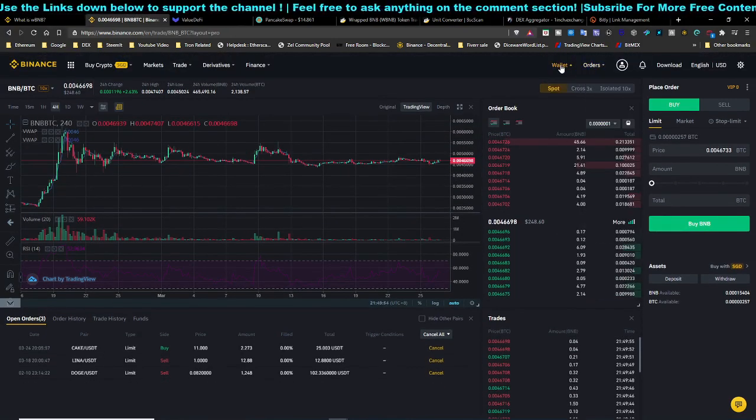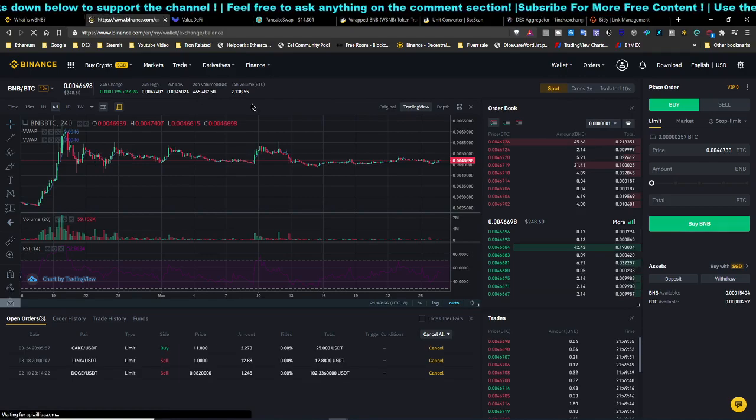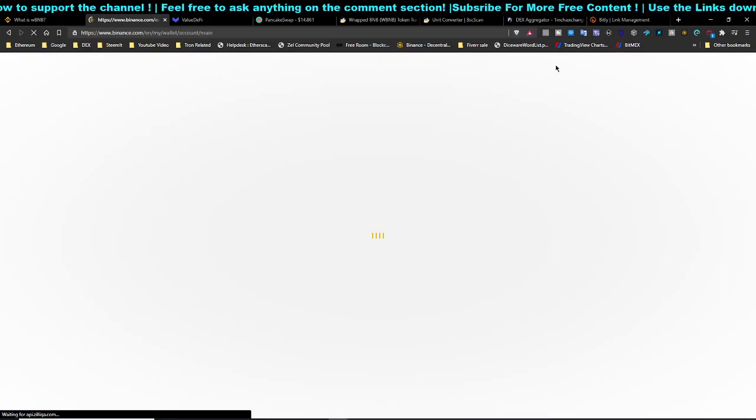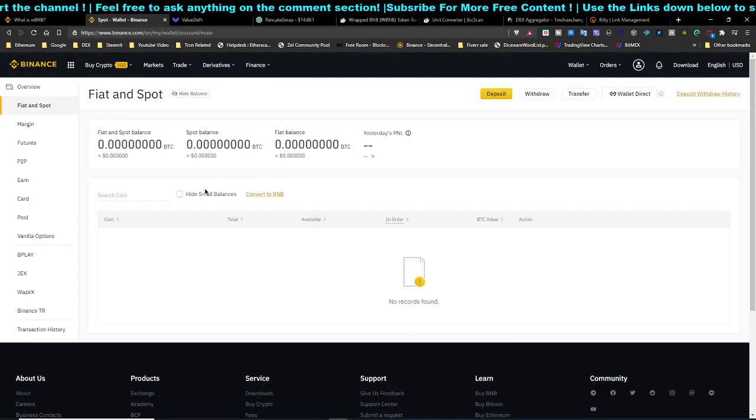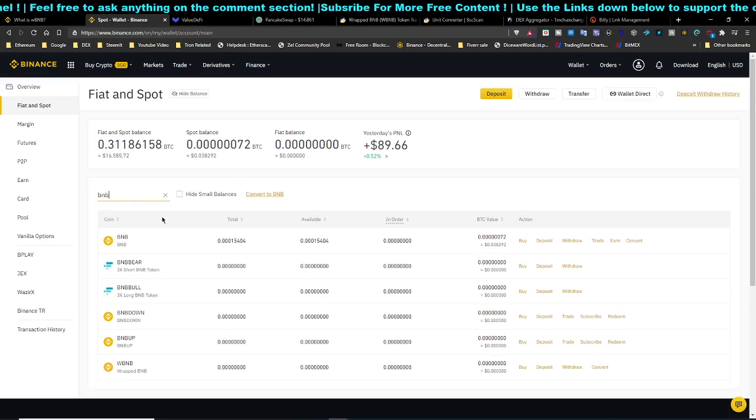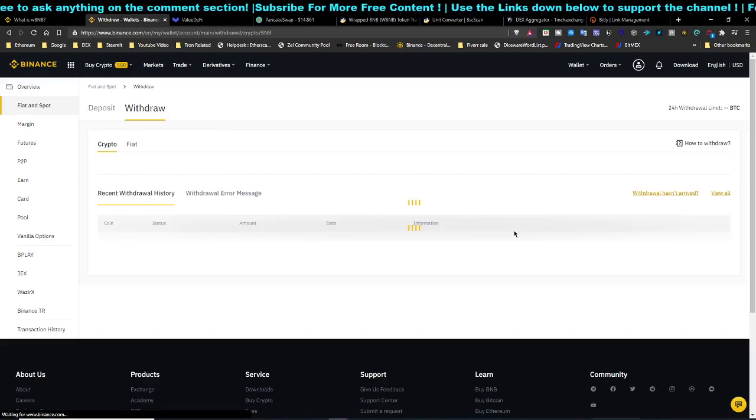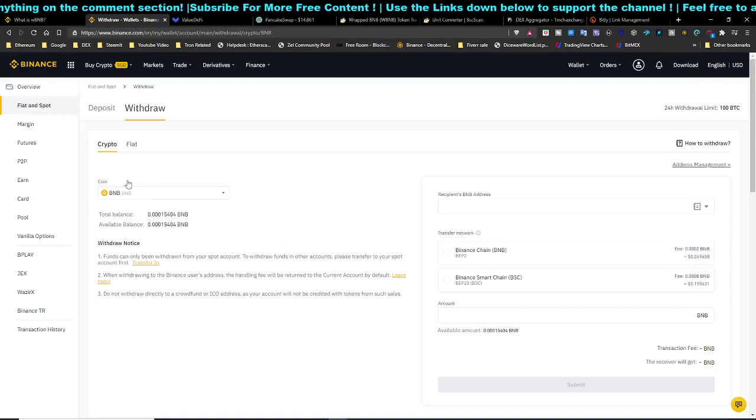And after that from there you will need to withdraw it. So you will head over to your wallet, fiat and spot, and once you have purchased your token, you can search for your coin BNB, and after that click on withdrawal. Once you click on withdrawal on BNB, there are two networks you can choose: the BEP2 or the BEP20, which is the BSC.